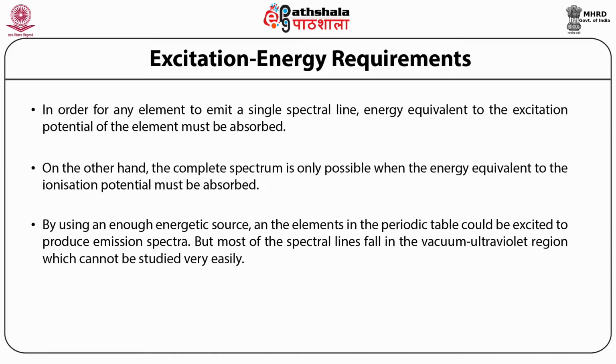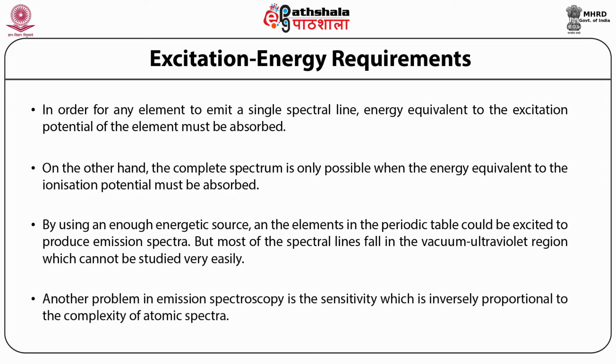to produce emission spectra. But most of the spectral lines fall in the vacuum ultraviolet region, which cannot be studied very easily. Therefore, emission spectroscopy is mainly limited to metals and metalloids and not the non-metals. Another problem in emission spectroscopy is the sensitivity, which is inversely proportional to the complexity of atomic spectra.